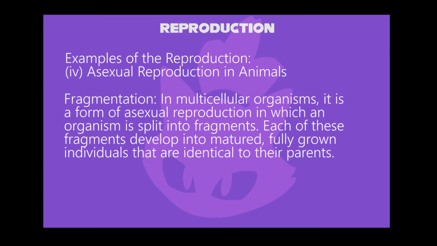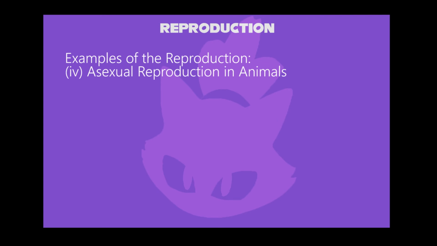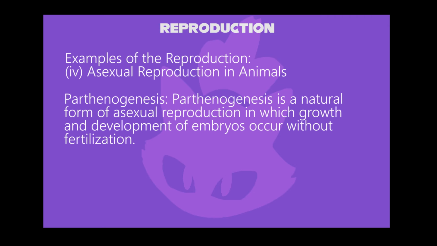Next, fragmentation. In multicellular organisms, it is a form of asexual reproduction in which an organism is split into fragments, just like you have seen the lizard's tail being cut in the previous part. And finally, parthenogenesis. Parthenogenesis is a natural form of asexual reproduction in which growth and development of embryos occur without fertilization.